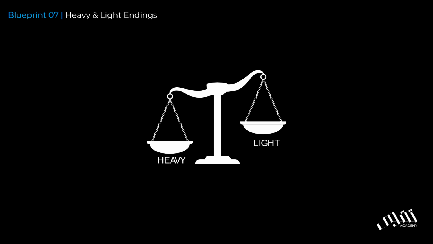Before touching on the actual concept of definiteness, we have to get a bit of terminology out of the way. One of the things that's connected to understanding definiteness is heavy and light endings. An ism can have one of two ending types. It can either be heavy or it can be light. By light we mean it has a single ending. So you see there we have one dhamma, it's a single ending, therefore it's a light ending. And by heavy we mean that it has a double ending. So it's just some quick terminology. Light, heavy.